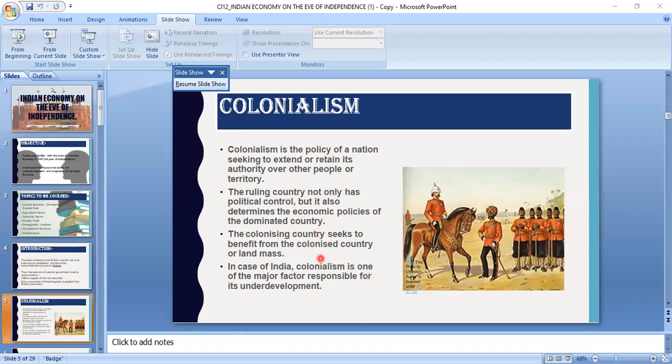Now, let us study the next topic, and that is the level of economic development. What was the level of economic development in India before the Britishers came here as rulers?